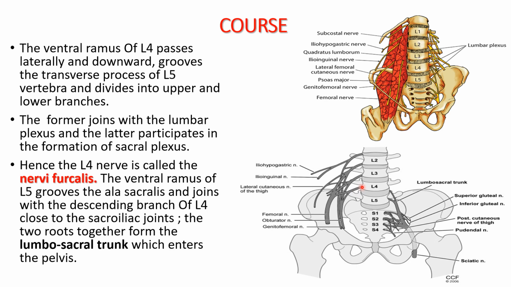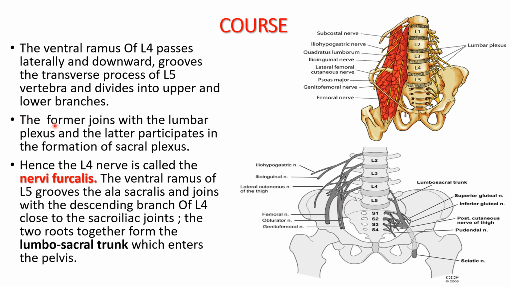It passes laterally downwards and grooves the transverse process of the fifth lumbar vertebra, then divides into an upper branch and a lower branch. As you can see in this diagram, this is the upper branch and this is the lower branch of the L4 nerve.